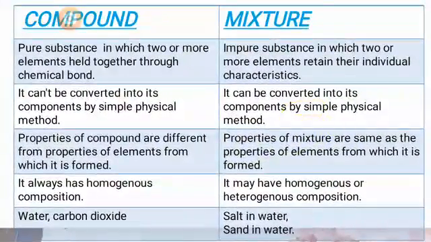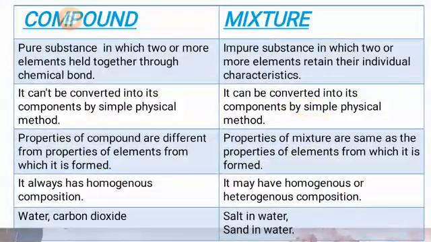Next, properties of a compound are different from the properties of the elements from which it is formed. It means once the elements have been combined and changed into a compound, their properties will not remain the same. The properties that they possessed when they were separate have now changed. While in a mixture, the properties of the elements will remain the same. A mixture will have the same properties as its component elements.